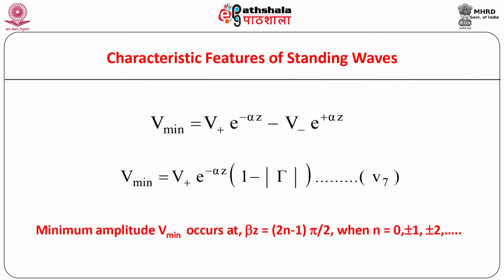The minimum amplitude V min is given by the expression as shown. This occurs at beta z equal to (2n minus 1) times pi by 2, where n is 0, plus or minus 1, plus or minus 2, etc. This expression can also be expressed in terms of the reflection coefficient as shown.